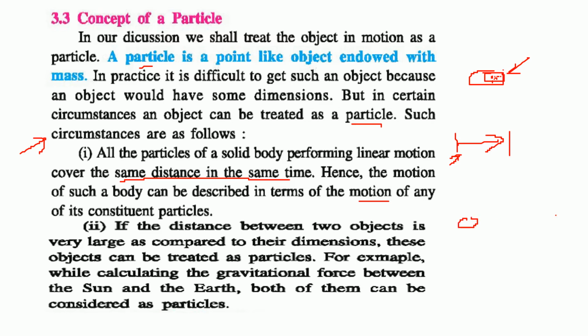If the distance between two objects is very, very large as compared to their dimensions, then mostly at the computation level, we will consider them as very small, or just point particles. For instance, in the calculation of gravitational force between, say, the Sun and Earth, both of them can be considered as particles because the distance between them is very large as compared to the dimensions of these objects.